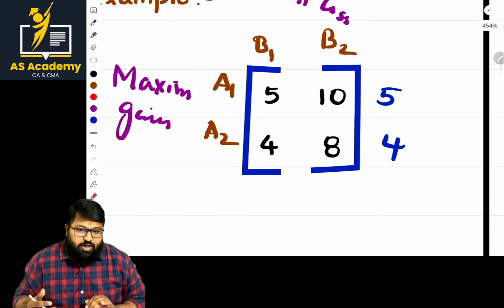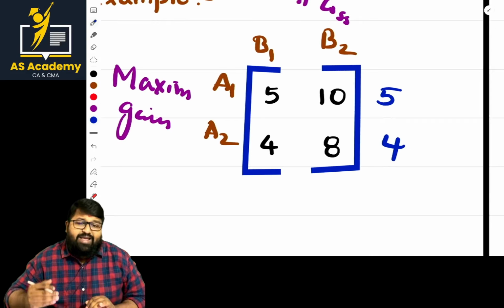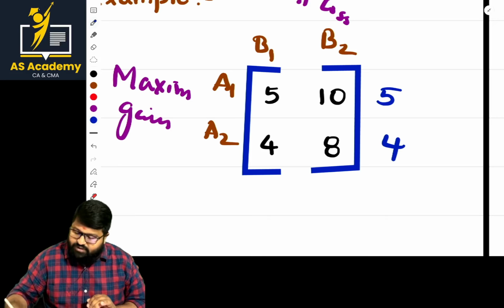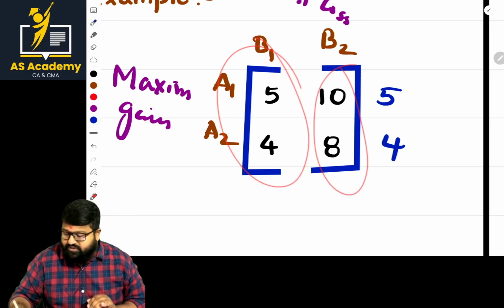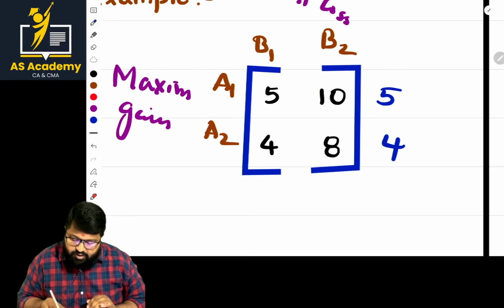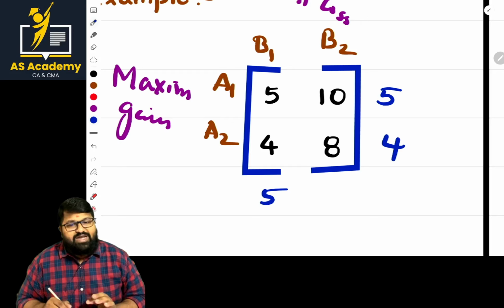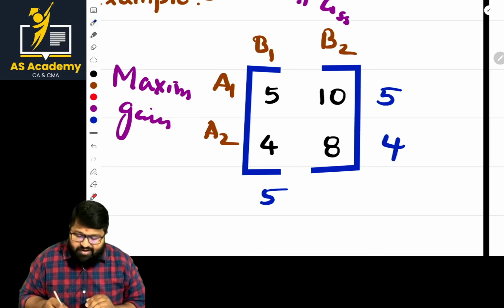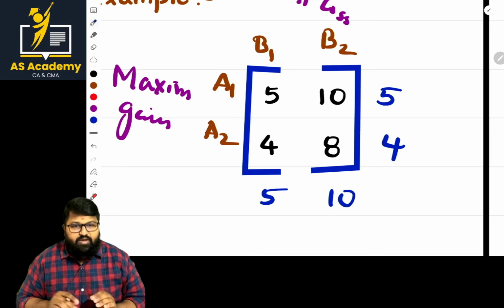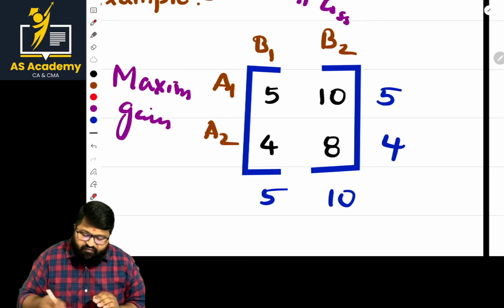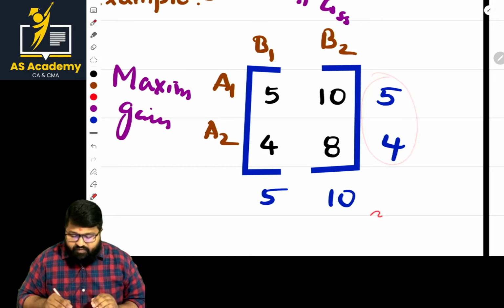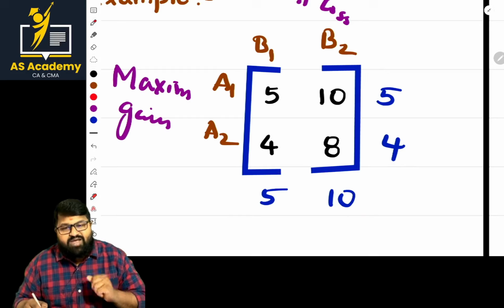The next step is to identify the highest value of each column. So these are the columns we have. Identify the highest from these columns. From the first column, B1, the highest value is 5. From the second column, B2, the highest value is 10. For rows we identified the minimum values, and for columns we identified the maximum values.